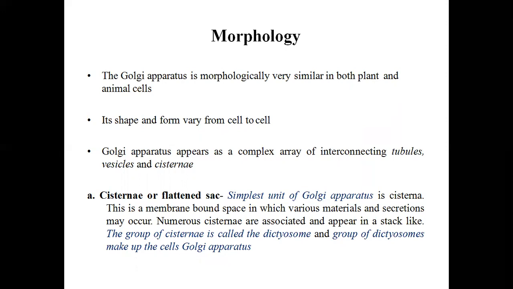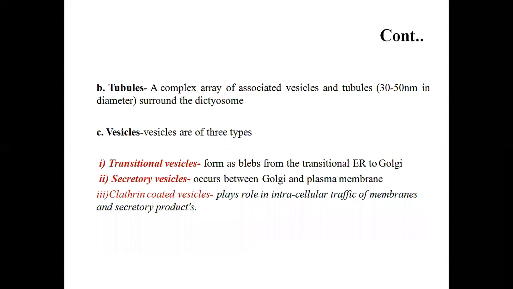Numerous cisternae are associated and appear stack-like. The group of cisternae is called a dictyosome, and a group of dictyosomes makes up the cell's Golgi apparatus. The next part is the tubules, a complex array of associated vesicles and tubules, 30 to 50 nanometers in diameter, that surrounds the dictyosomes.